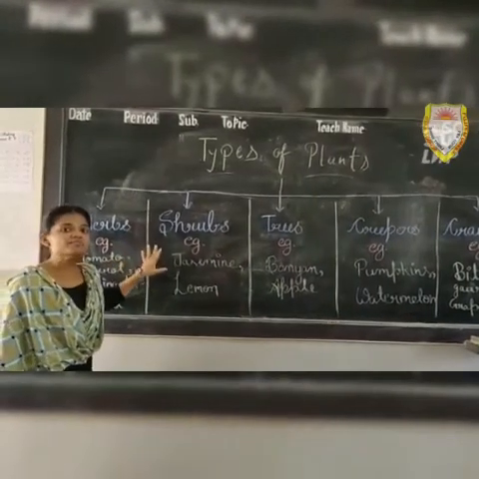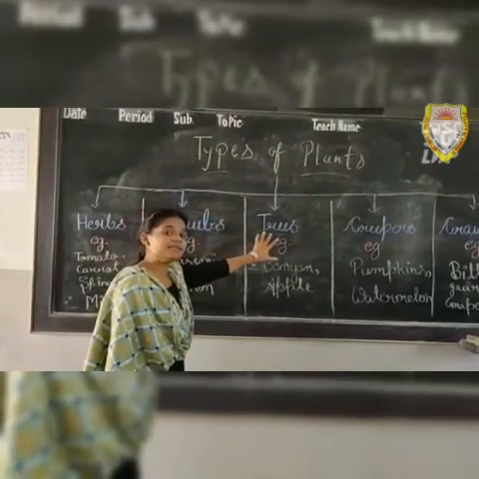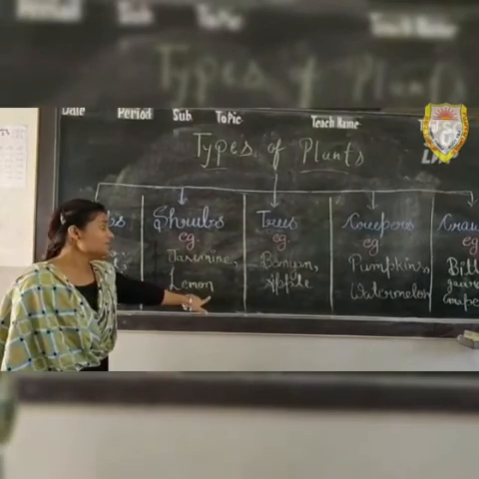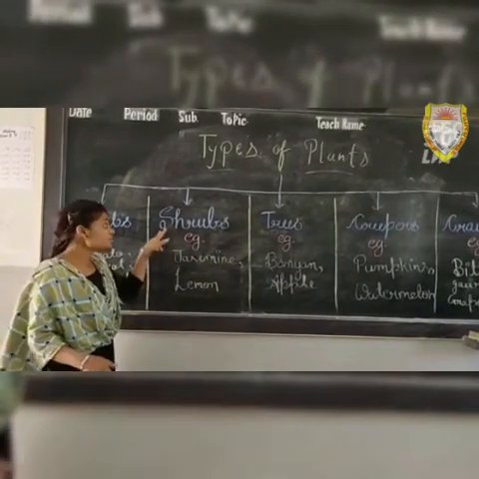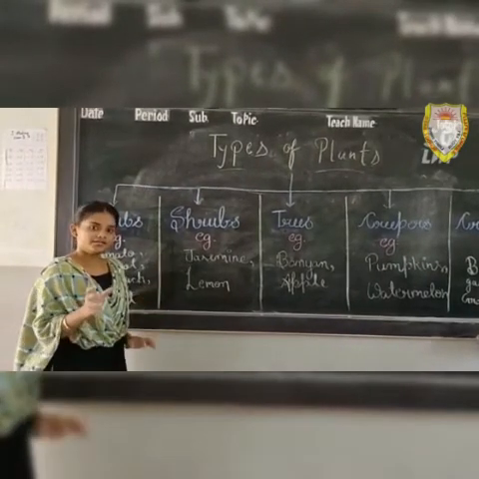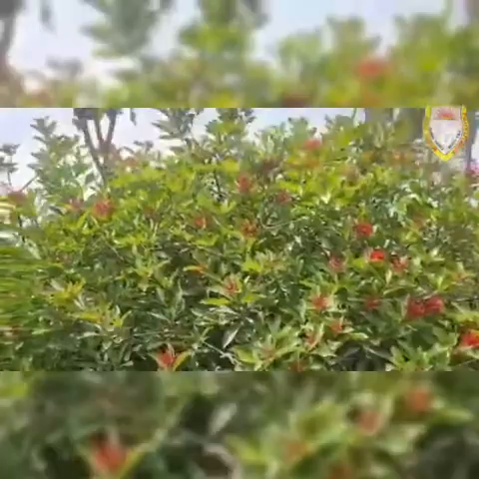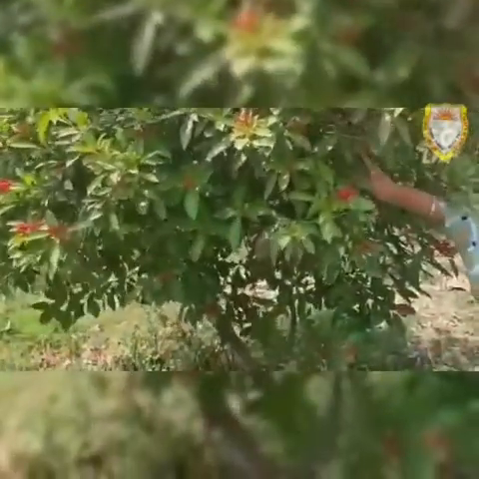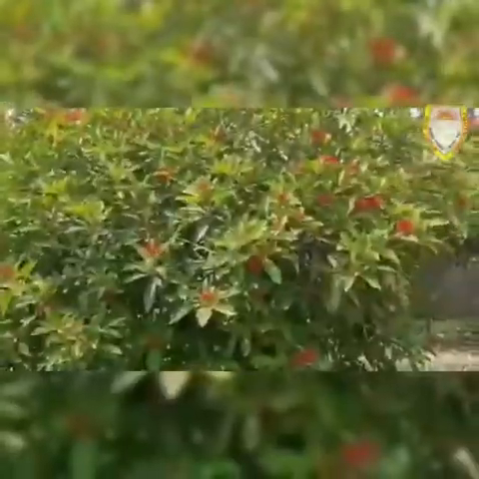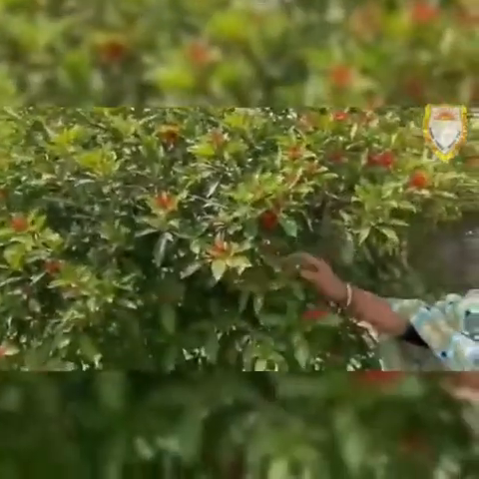Now the second is shrubs. Shrubs are medium-sized plants but smaller than trees. Here I wrote the examples of shrubs: jasmine, lemon. Shrubs' stems are weak and thin but trunks are tight. As I told you, shrubs are medium-sized plants. As you can see, these are longer than herbs but smaller than trees. These are not so tall but longer than herbs.